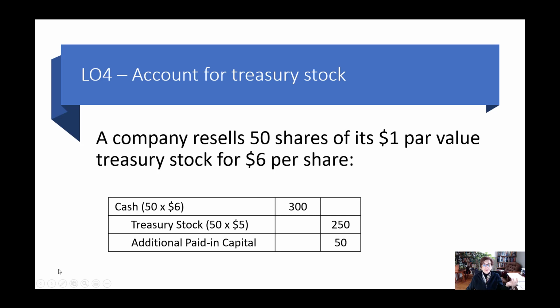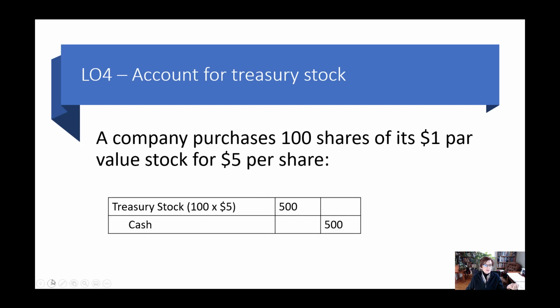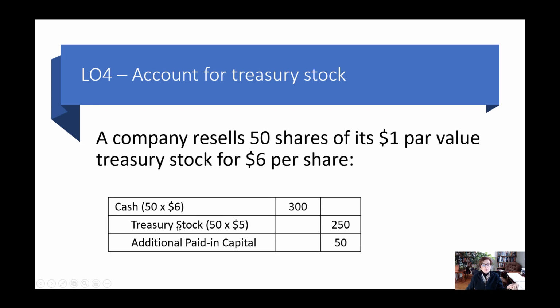All right, now if the company resells its shares, let's say it resells half of them at $6 a share, this kind of looks like an issuance of stock, right? You debit cash for the selling price, in this case 50 times $6, which is $300. Credit Treasury Stock for the cost. This is the original cost because remember, these shares cost us $5 a share. So you credit it for cost and then additional paid in capital gets credited for the balance.